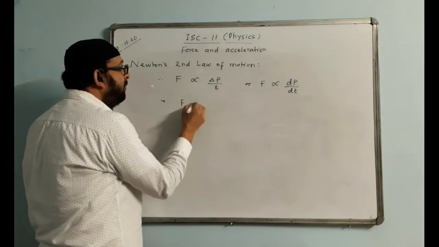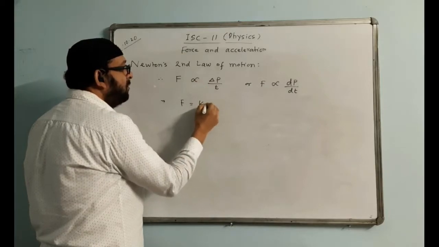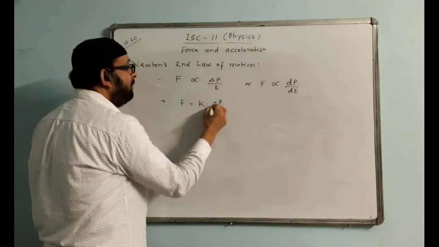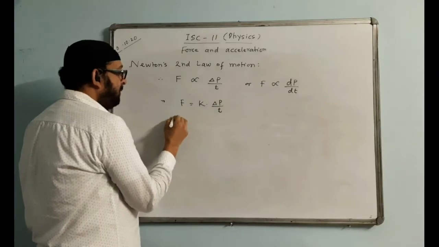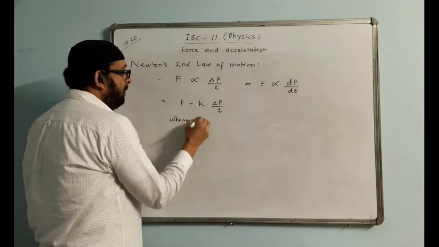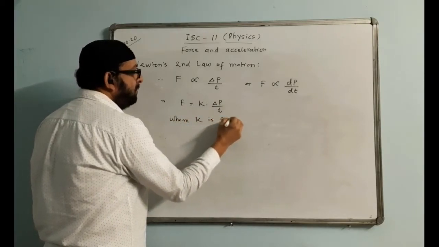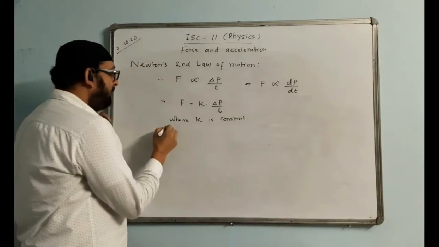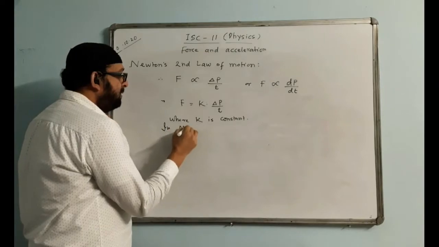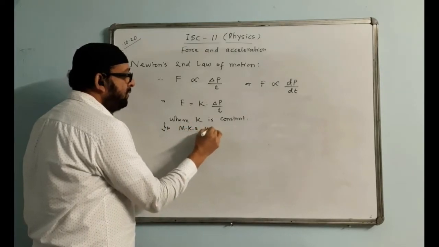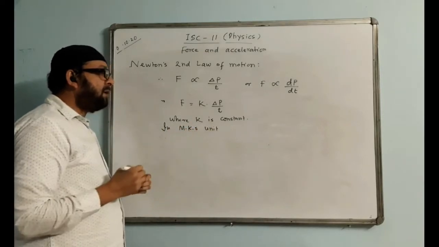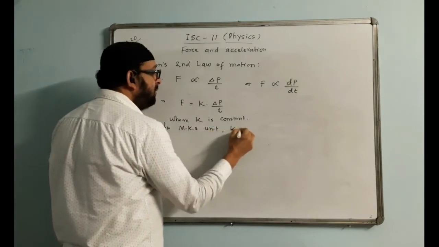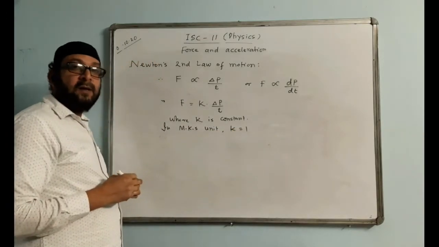We continue further. We write F equal to K delta P by t, where K is a constant. We mentioned that. Then, in MKS units, that is meter kilogram second units, the value of K is found to be 1.